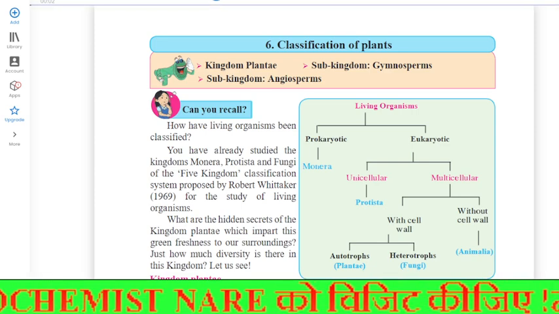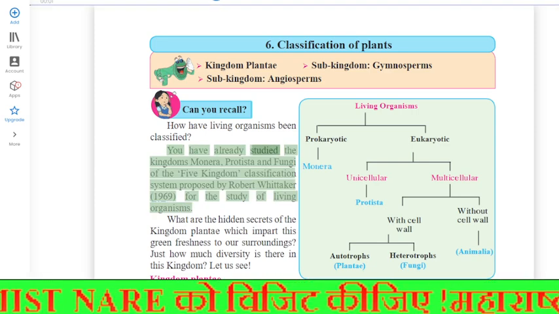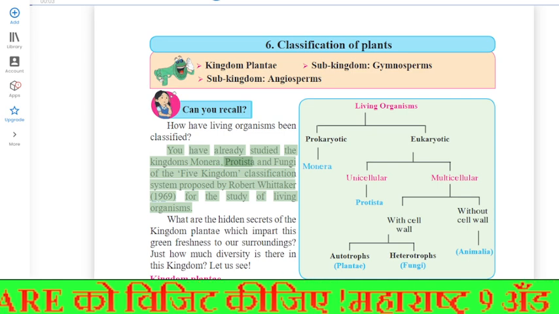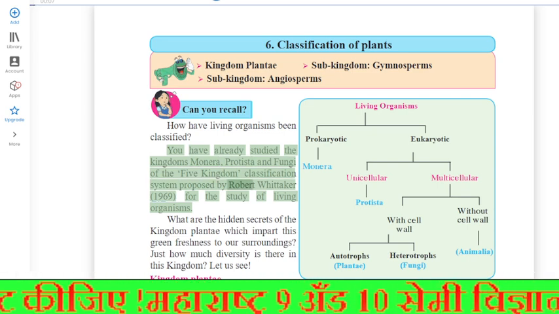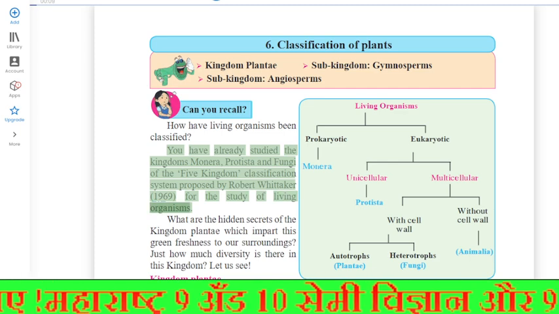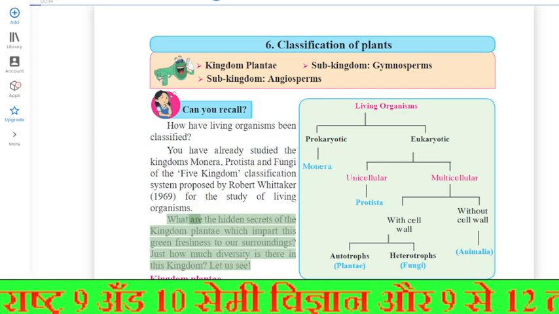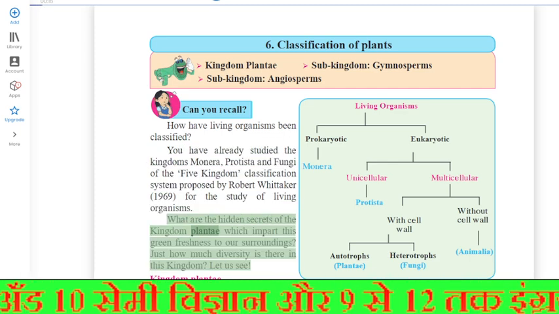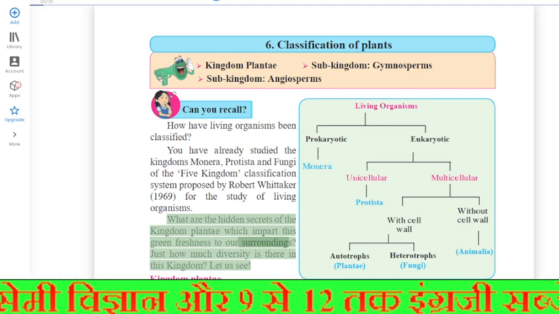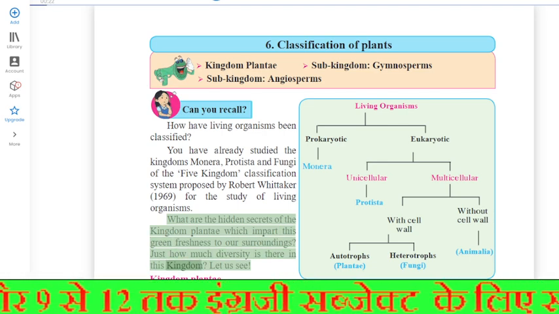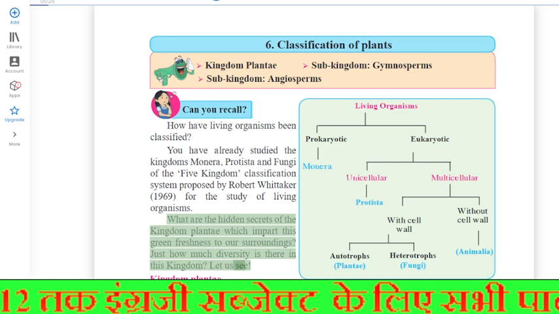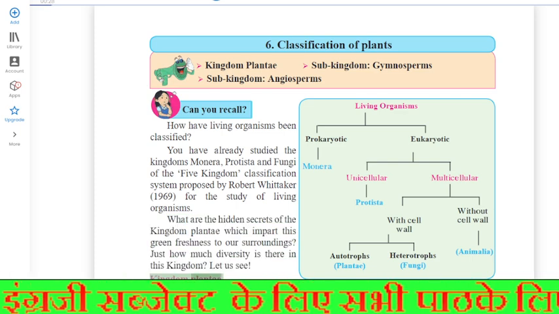You have already studied the kingdoms Monera, Protista, and Fungi of the five-kingdom classification system proposed by Robert Whittaker for the study of living organisms. What are the hidden secrets of the kingdom Plantae which impart this green freshness to our surroundings? Just how much diversity is there in this kingdom? Let us see. Kingdom Plantae.